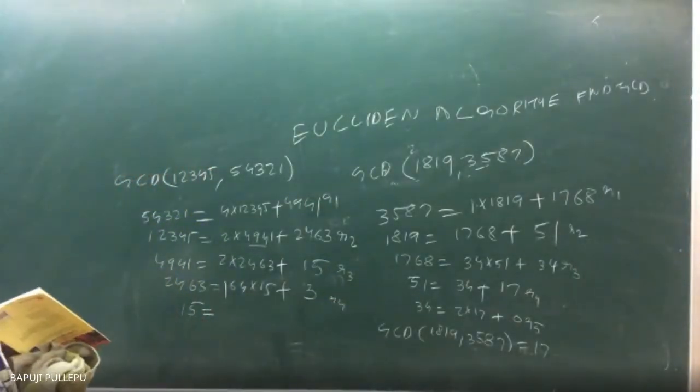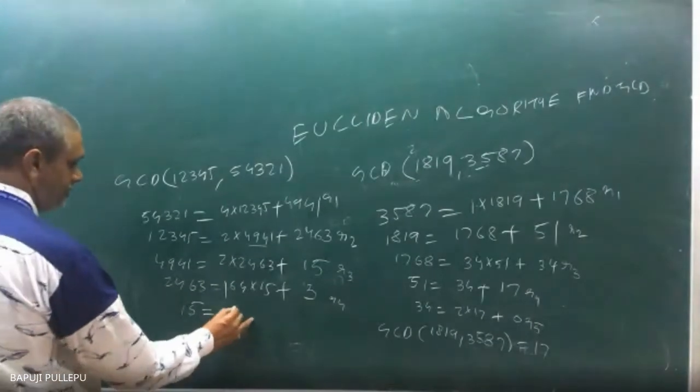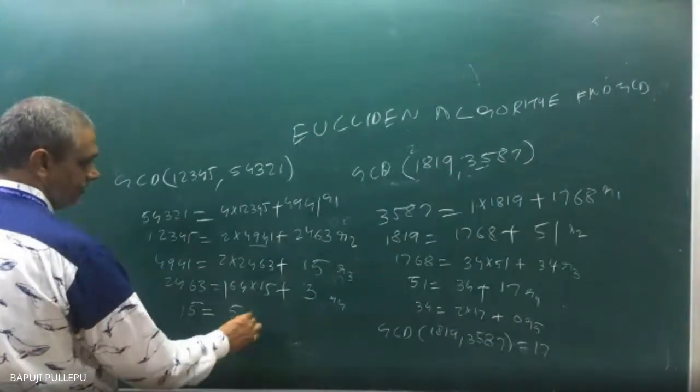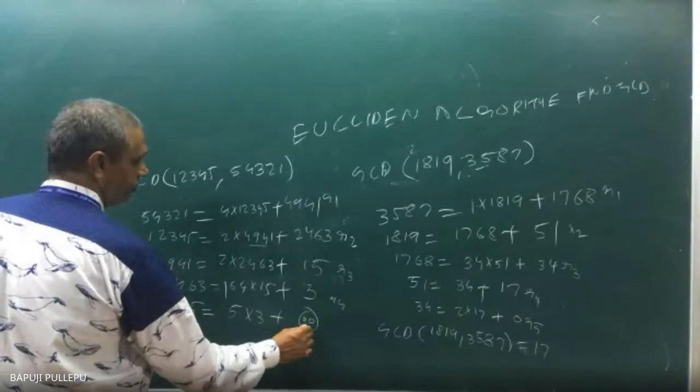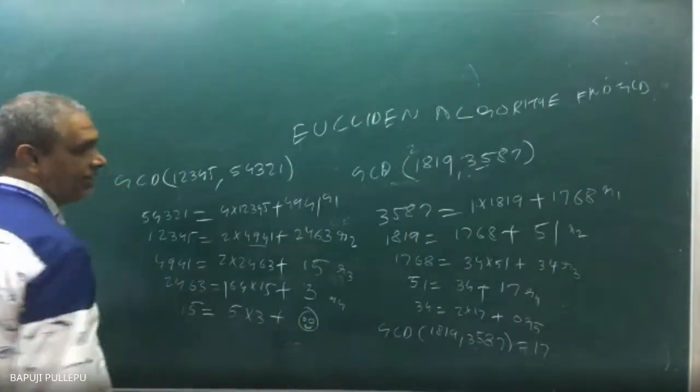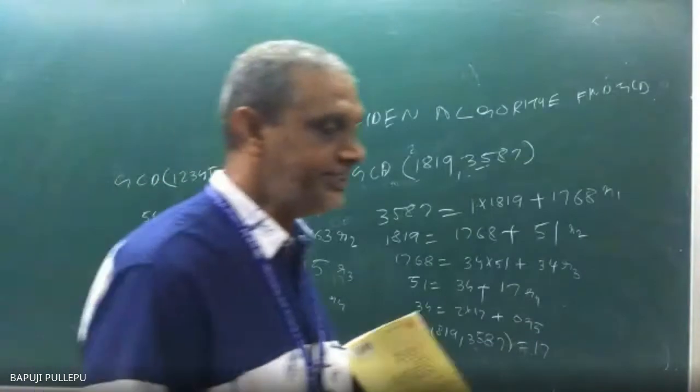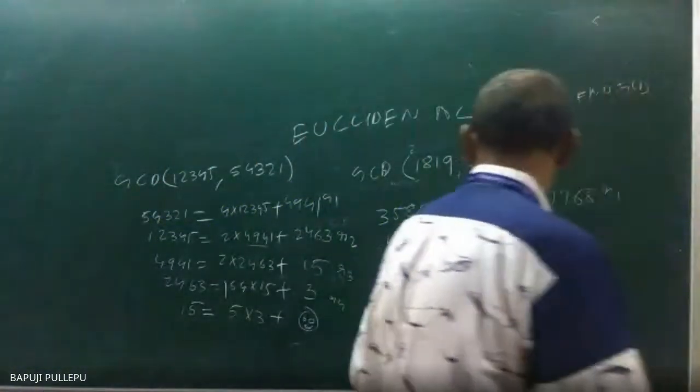Fifteen is equal to what? How can you write 15? 5 into multiple of 3. So remainder is what? 0. Happily I got. Now who is the GCD? This fellow is what? R5.